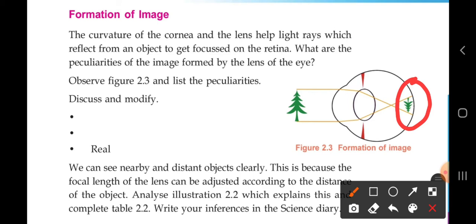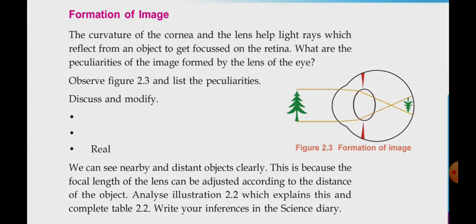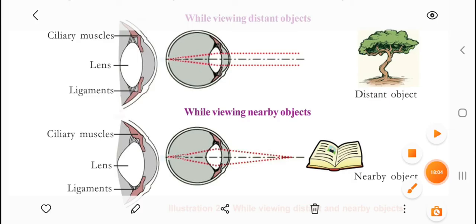Now we can see the nearby object and the distant object with our eye. So there will be some changes in the eye that we can see now as part of today's class itself. Okay children, look here.